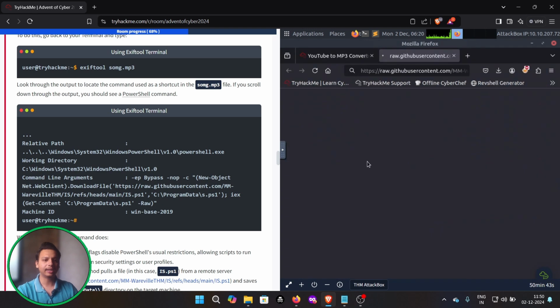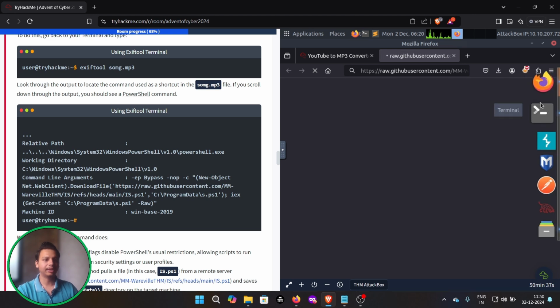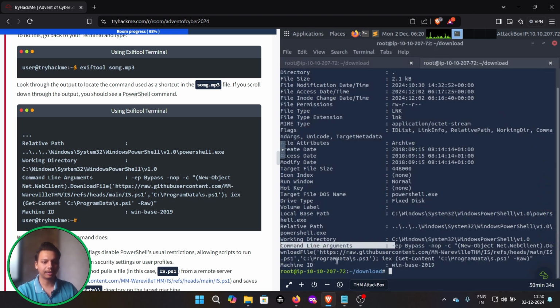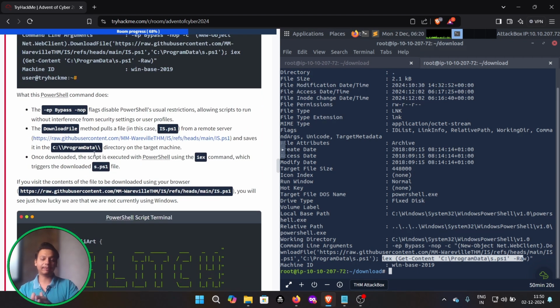So let us just open the link. It is going to take some time, so let's look at the other part. This is the part where it is going to place the file in C:\ProgramData and call PowerShell. I guess it is going to execute the command, and it is completely raw, with the machine ID. So let's understand it in a good way. What does the PowerShell command do? The -ep bypass -nop flags disable PowerShell's usual restrictions, allowing scripts to run without interference from security settings or user profiles.